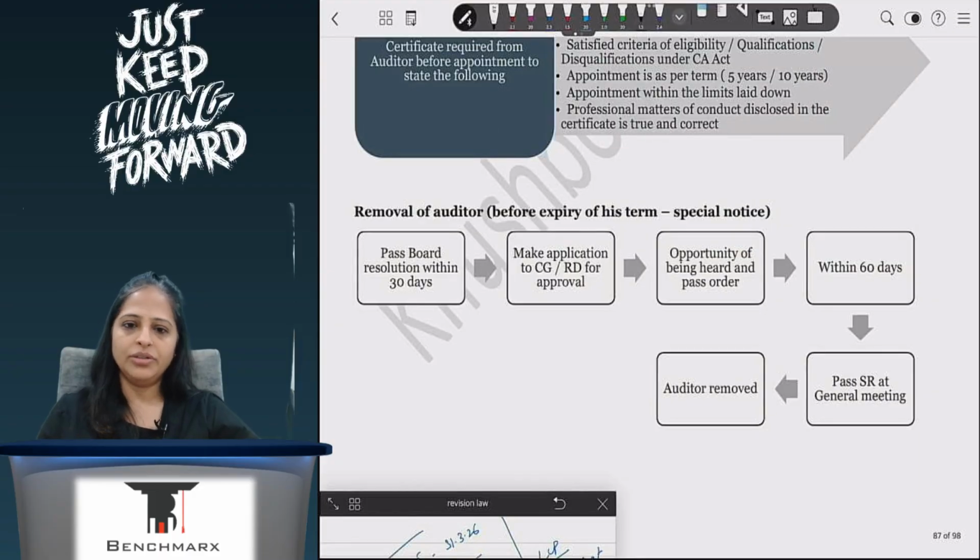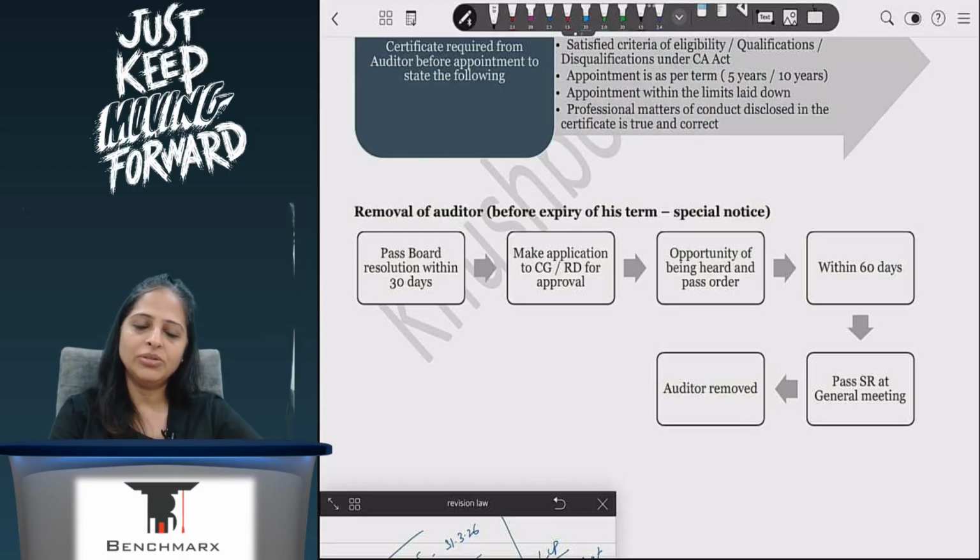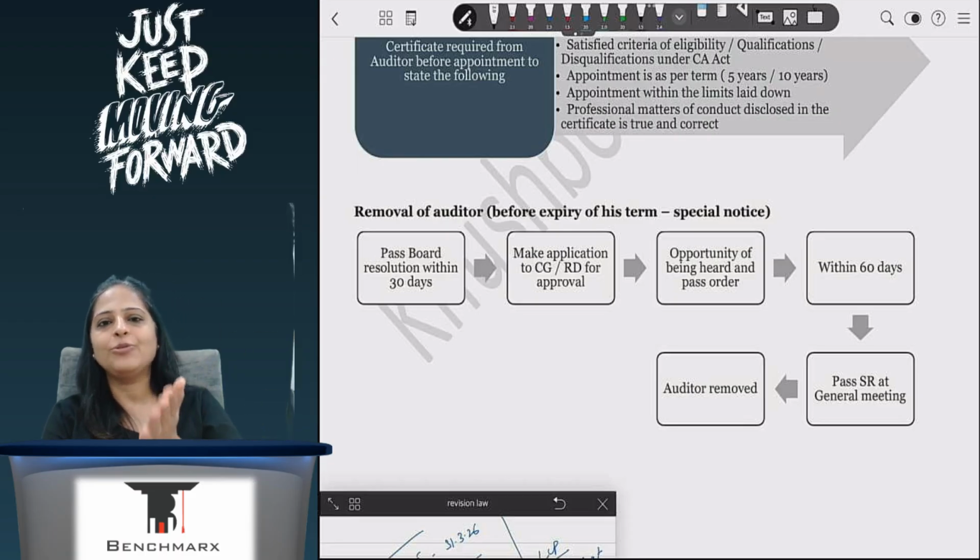If I have to remove the auditor, then I will have to pass a board resolution first, and I will have to make an application to the CG or the regional director saying I want to remove him. Once I go to him and say that I want to remove, then they will allow the person to make a representation, so give an opportunity of being heard, and once they have given the approval to remove the auditor, within 60 days I will have to pass a special resolution and I can remove the auditor. So if I have to remove the auditor, I have to take necessary approvals first, then only I can remove.